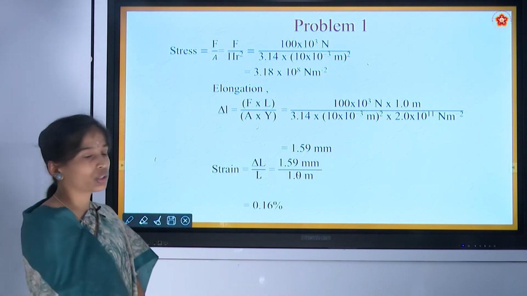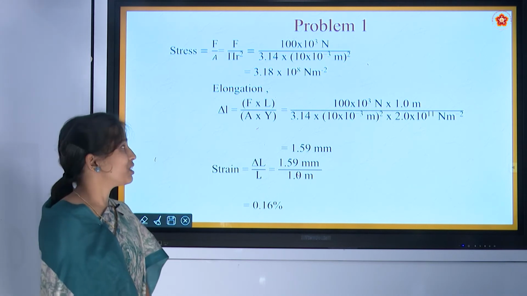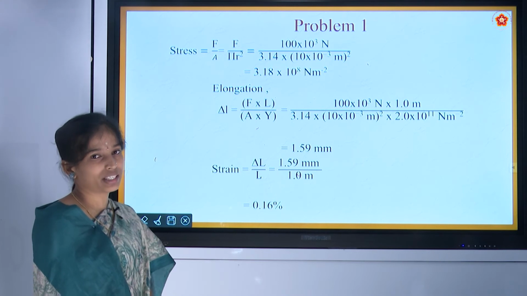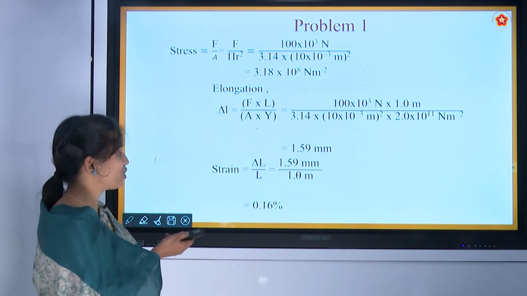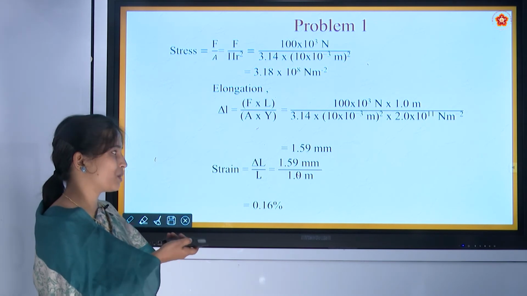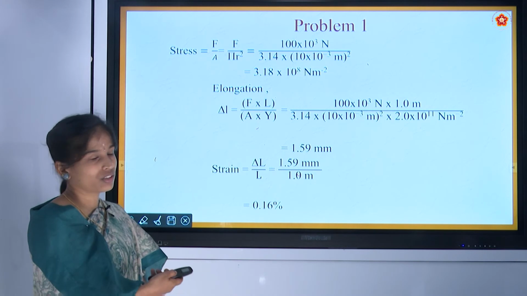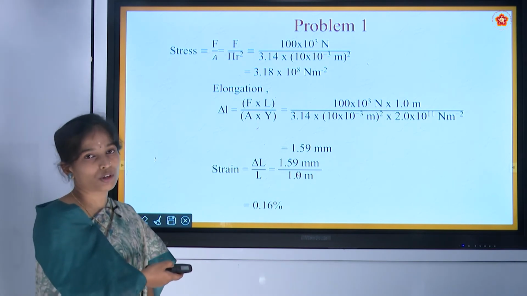Next, they have told us to calculate the strain, that is nothing but delta L by L. We have calculated delta L and they have given the value of L. If we substitute that, we get the answer as 0.16 percent. So this is how we have to solve the problem.